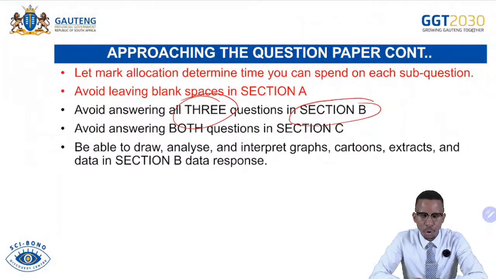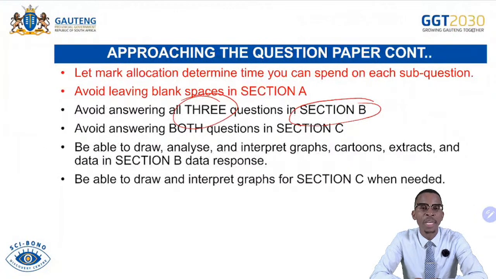Be able to draw, analyze, and interpret graphs, cartoons, extracts, and data in section B data response. It is very important in this paper that you are able to deal with graphs, because your question 2 is about microeconomics. Most of the content is explained through graphs there. Your question 4 also has some graphs, because it combines microeconomics. Even your question 3 has some graphs that can be drawn for externalities, and also for demand-pull inflation and cost-push inflation. So it is very important that you are well informed about graphs.